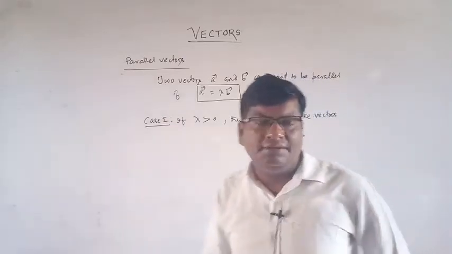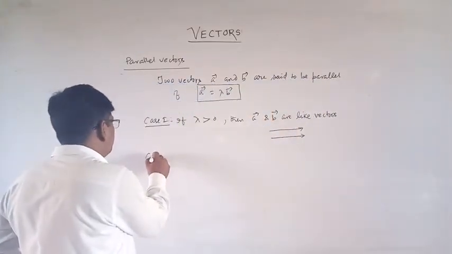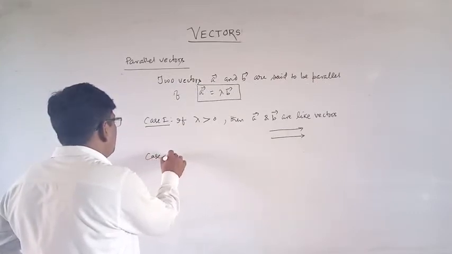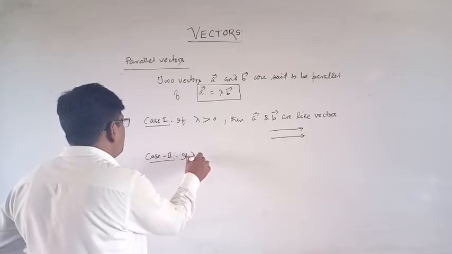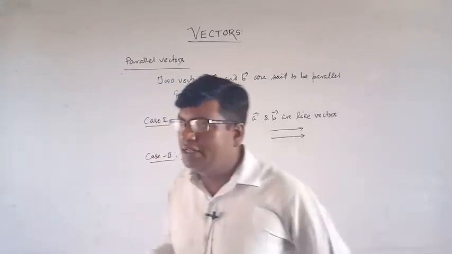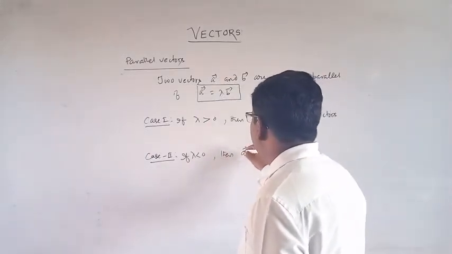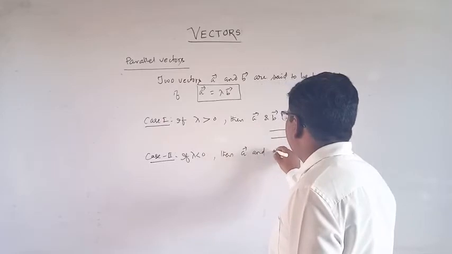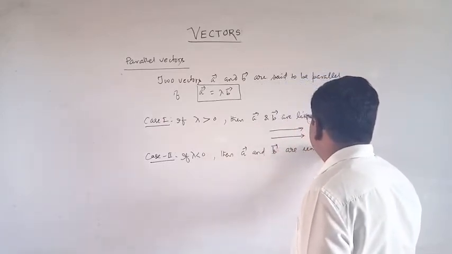And case 2: if lambda is less than 0, that is negative, then A and B are unlike vectors.